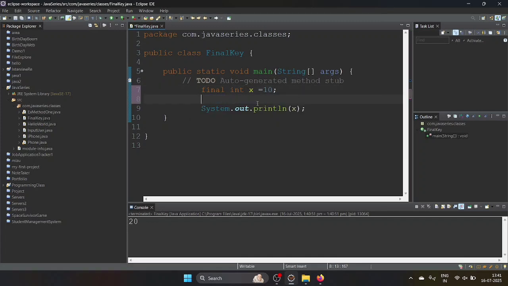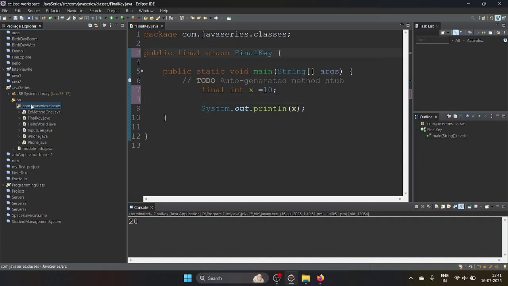Once you have initialized that, that's it. You can't change the value of x. This is a final keyword we are giving in front of a variable, so it is acting as a constant. Once you initialize that one, you can't change the value of the final. So let's go. I will give the final keyword in front of a class.